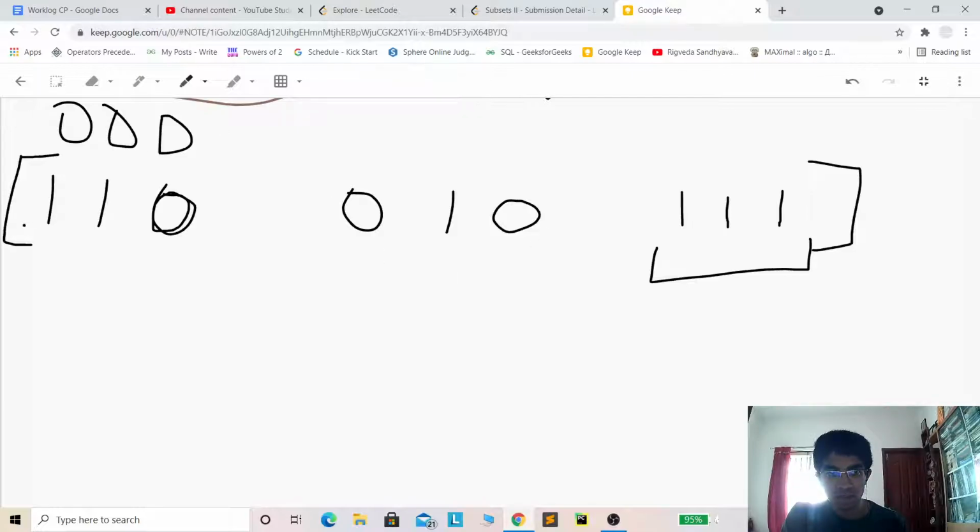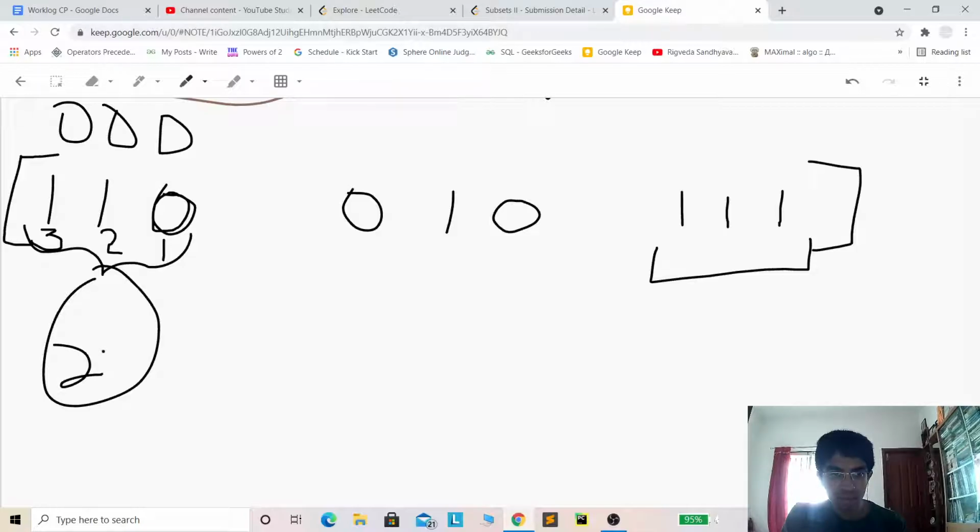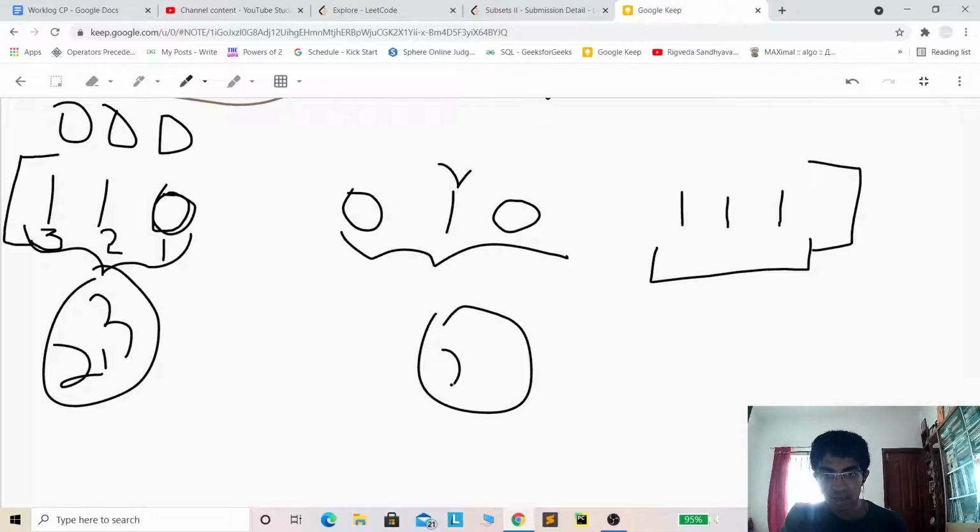So suppose this is the value of i. The first bit is the first element, the second bit is the second element, the third bit is the third element. Over here the second bit and third bit are set. So it means in the current subset the second and third elements should be included. Over here only the second bit is set, so this subset should only contain the second element, and over here we should include all the elements.